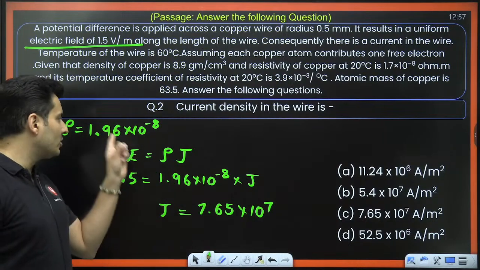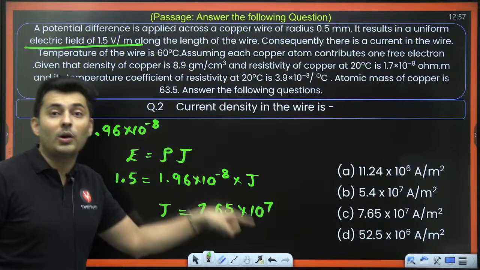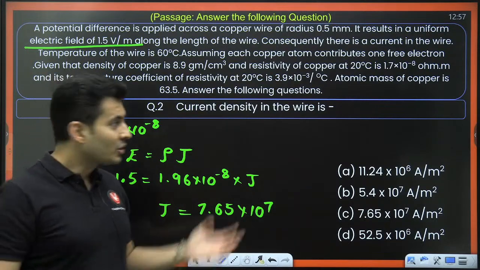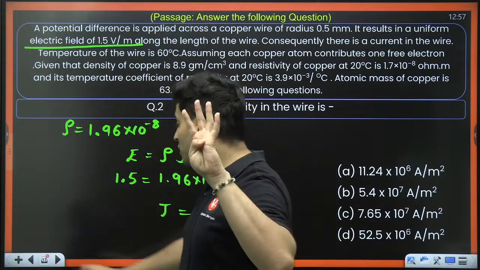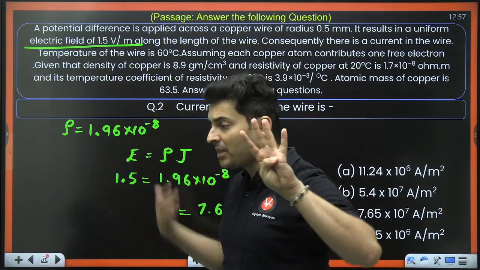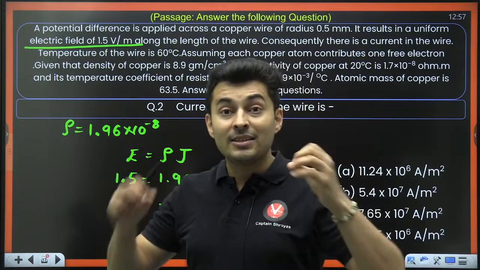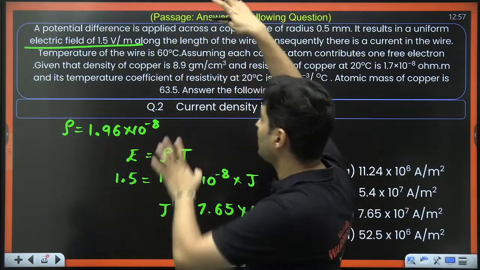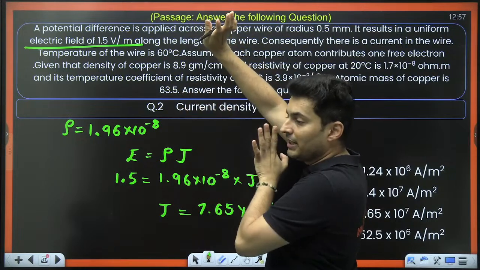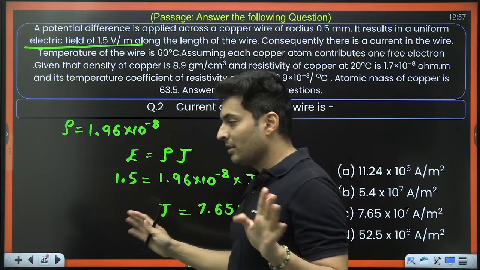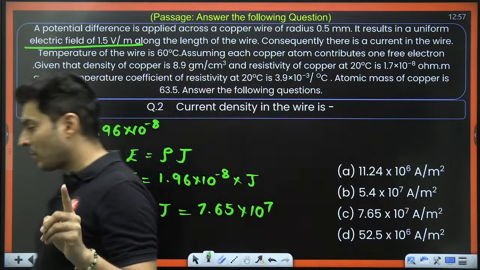So if you did not solve the previous problem correctly, you cannot get this problem also. It is a dependent question. Imagine if there are 4 questions in this particular passage and they are dependent questions, assuming each question carries 4 marks, 16 marks if you just understand the scenario and you can solve it. If you don't, then the entire 16 marks is lost. Understood my point? Very good.